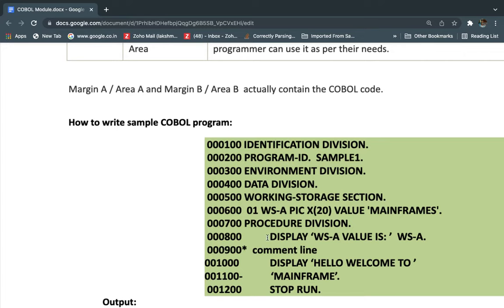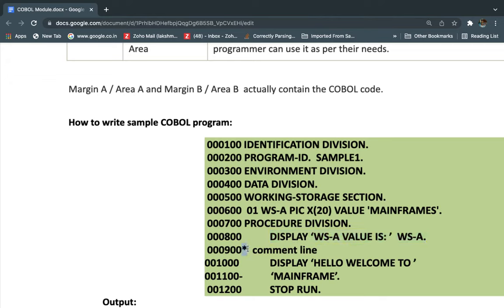And the next, the display here, I have just this one display statement. So basically this is one statement. The statements can start in area B. This will start from the 12th to the 72nd position. Next is the seventh line.